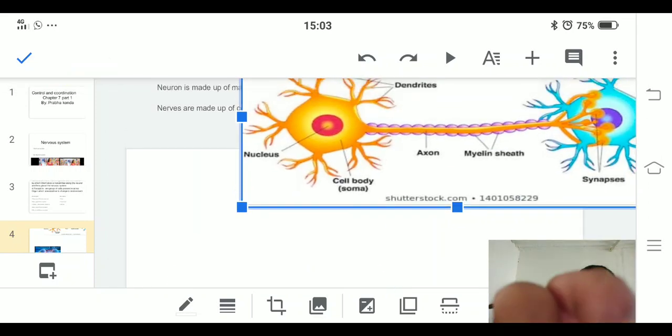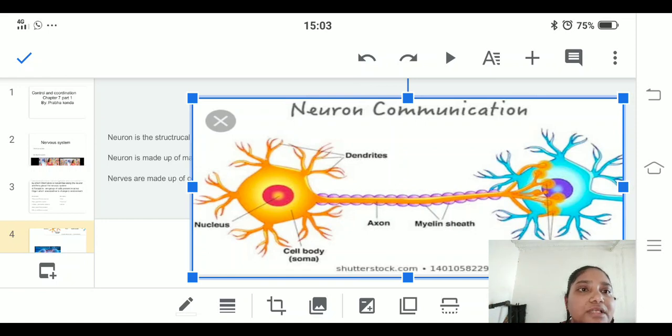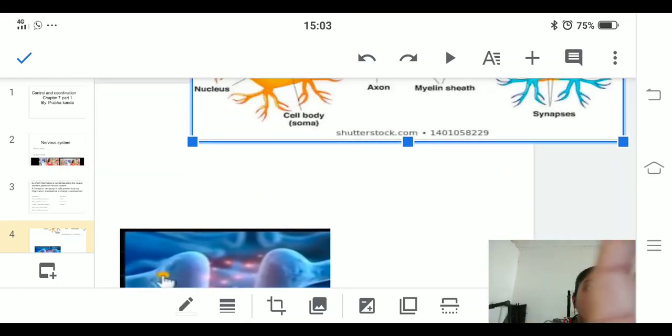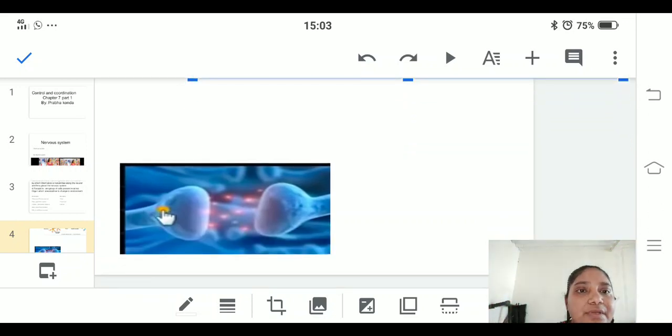Let me go through it once. First, the message is picked up by the dendrite, then it passes on to the cell body, then it goes to the axon, then to the axon ending. Before going to the next neuron, the start of the next dendrite, there is a gap which we call a synapse. In the synapse, a chemical reaction takes place. I think everybody is clear. Okay, let's move to the next one.